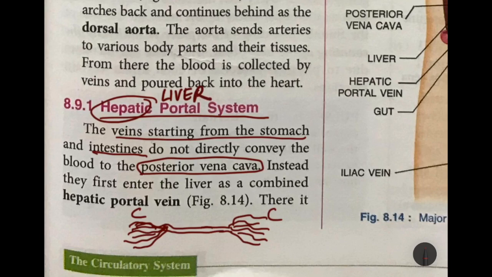So when we are talking about hepatic portal system, we are talking about the blood vessels which are going towards the liver. So from where does it come? It comes from the stomach and intestine. So the veins starting from the stomach and intestines do not go directly to the posterior vena cava. So first, where do they go? They go to the liver as a combined hepatic portal vein.